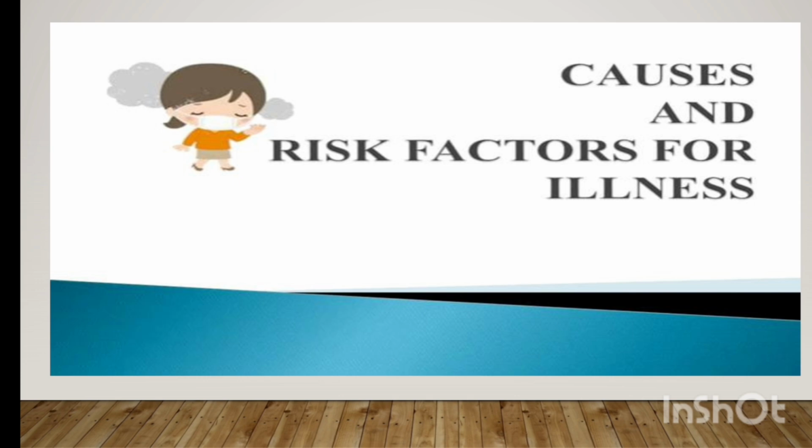Next, we already studied about the factors, in which the factors are variables. Variables means the characteristics that differ from one person to another, in which they have two types of variables: one is internal and external variables. Other factors like biological factor, environmental factor, psychosocial factor, social environment factor, and lifestyle.